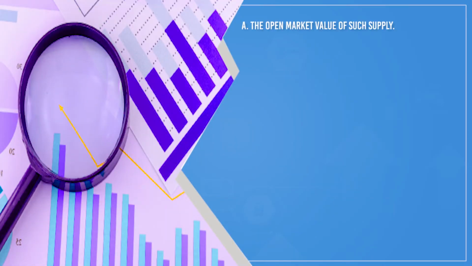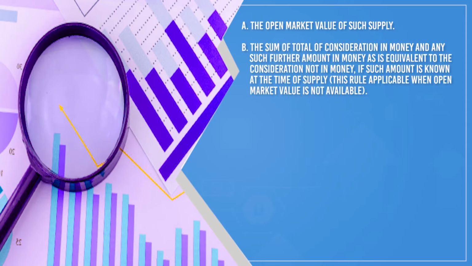Determination of value of supply under rules 27 to 35. Value of supply of goods or services where the consideration is not only in money, which is covered under rule 27. When the consideration for the supply is not only in money, then the value of supply can be determined as under. Number 1, the open market value of such supply. Number 2, the sum total of consideration in money and any such further amount in money as is equivalent to the consideration not in money, if such amount is known at the time of supply.